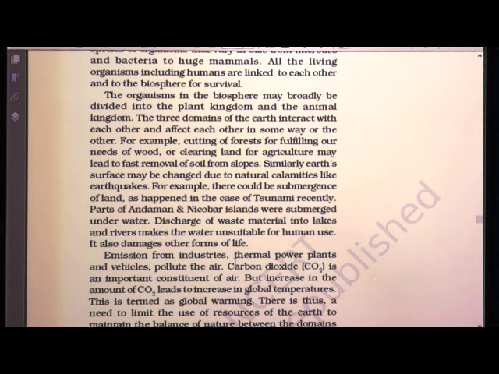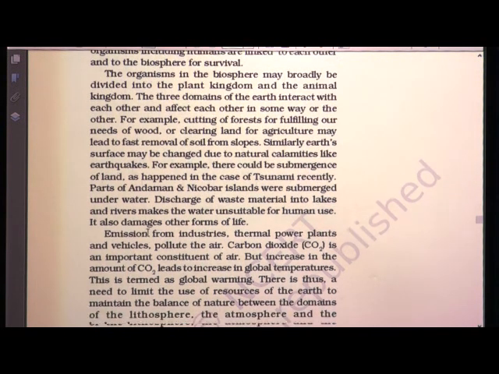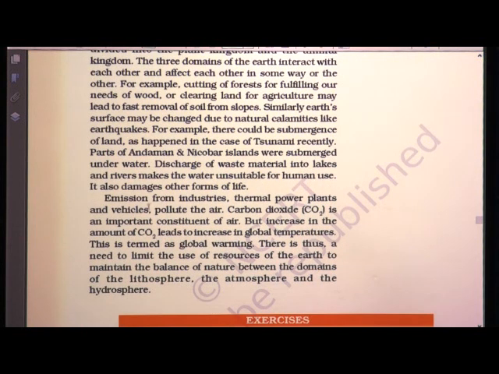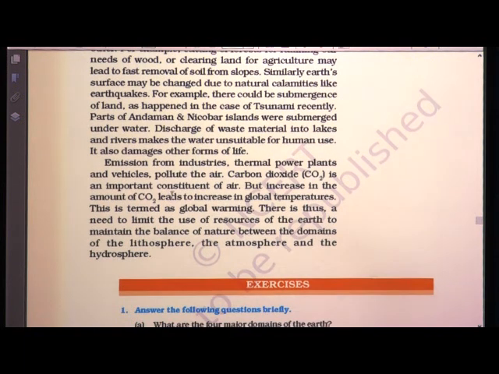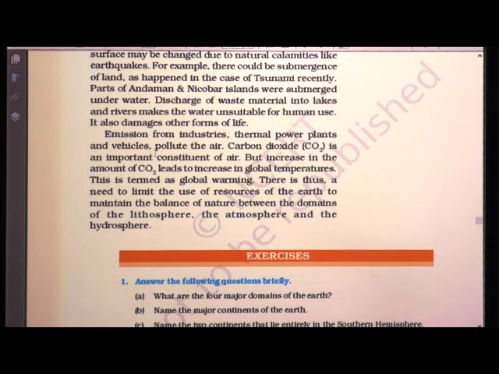Discharge of waste materials into lakes and rivers makes the water unsuitable for human use. It also damages other forms of life, even the animals which are living in the water are affected if we spoil the water in this way by putting garbage.